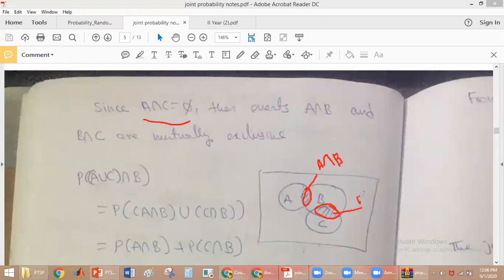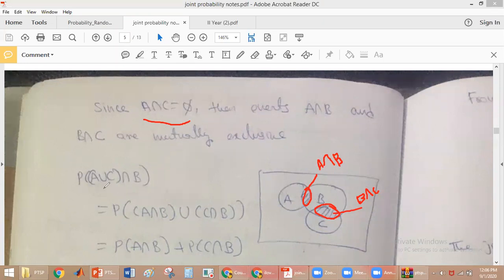This part is? B intersection C. Yeah, very good. It is B intersection C. And one more thing we have to observe is that A intersection B and B intersection C are also mutually exclusive, because these two do not have any common element. So these two are also mutually exclusive.